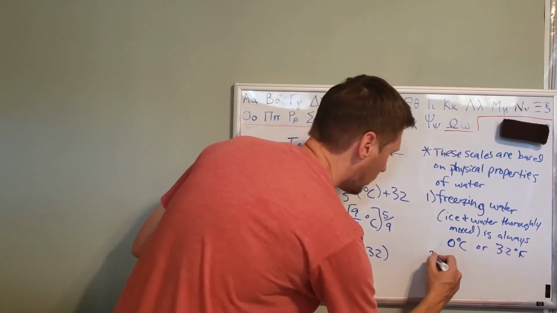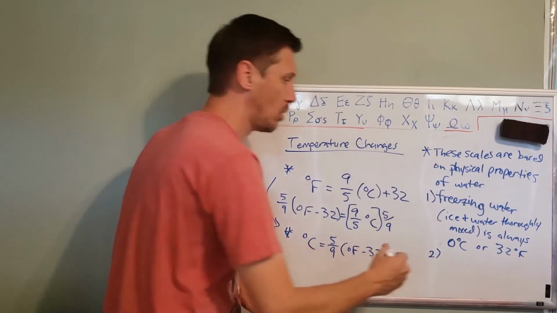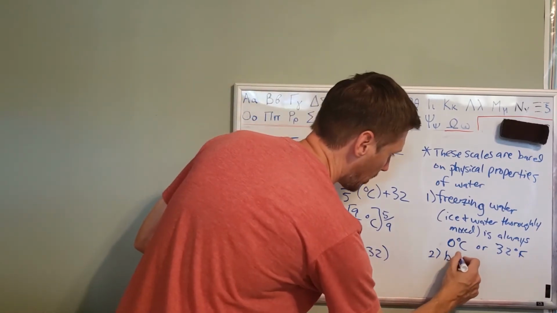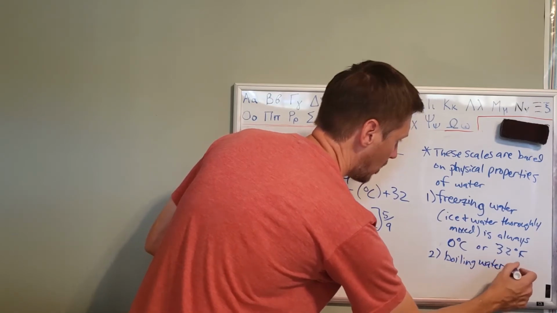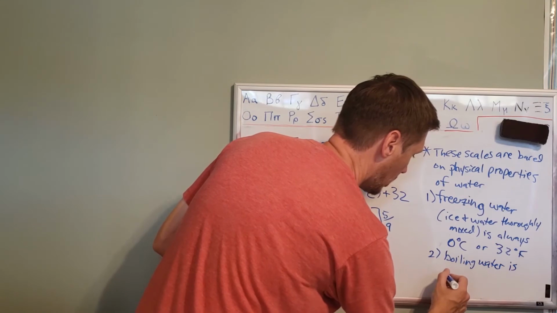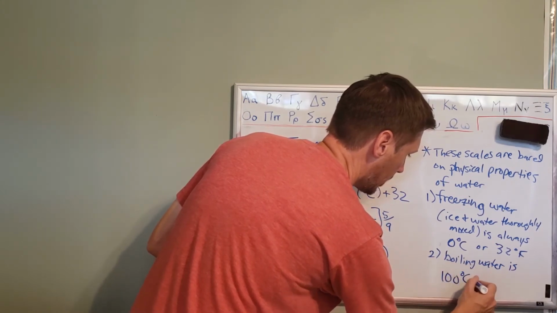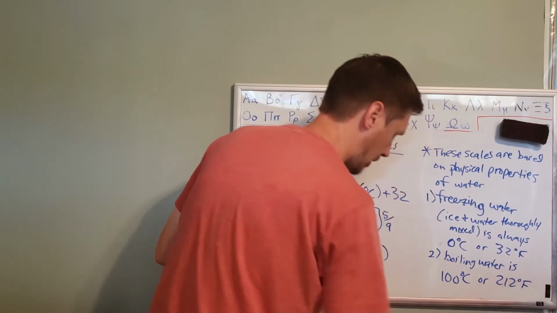And then these scales are also based on the boiling point of water. So boiling water is 100 degrees Celsius, right? Or 212 degrees Fahrenheit.